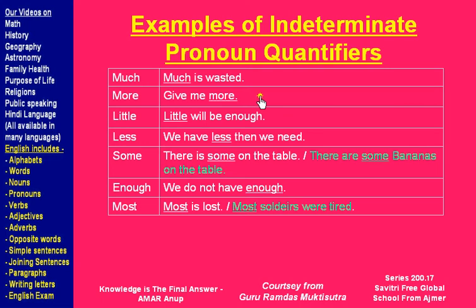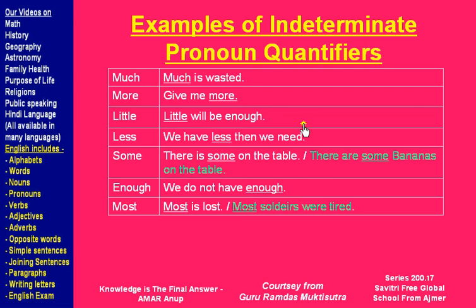Next example: give me more. Now we are not telling more of what. Give me more time, give me more place. We are not telling that, and so it is telling the quantity in an indeterminate manner. We are not saying give me 2 hours or 3 hours. No, we are just using a non-specific word, replacing the noun and telling the quantity, so it is a pronoun quantifier.